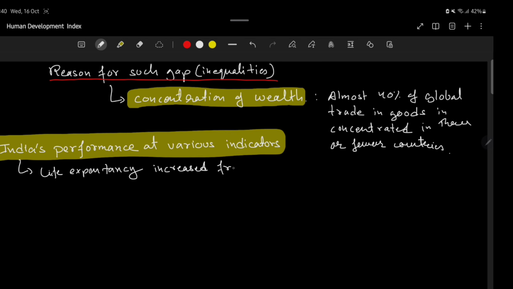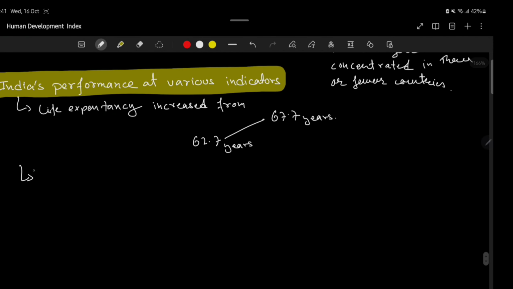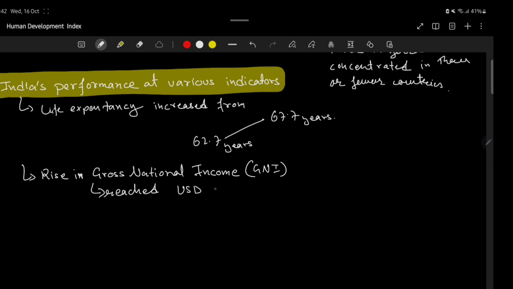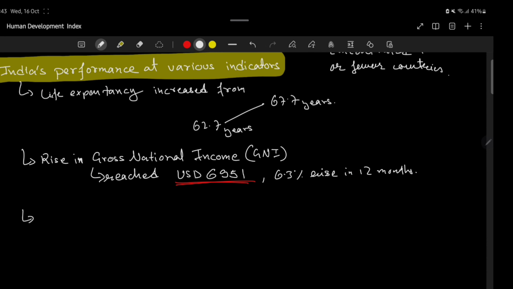India's performance at various indicators. Life expectancy increased from 62.7 years to 67.7 years. Next is a rise in the gross national income, which has reached $6,951, a 6.3% rise in 12 months. This is very remarkable progress.